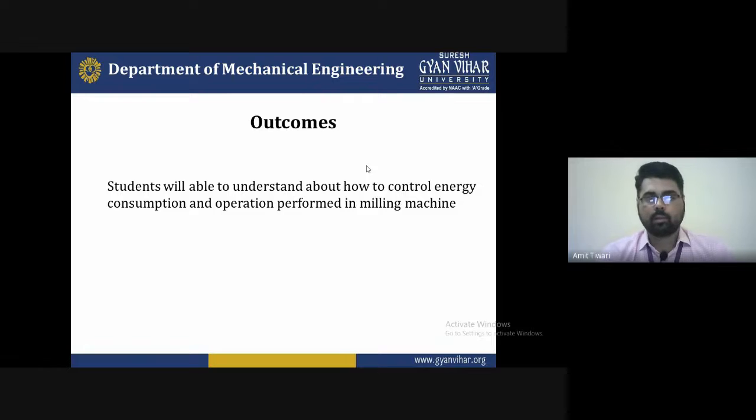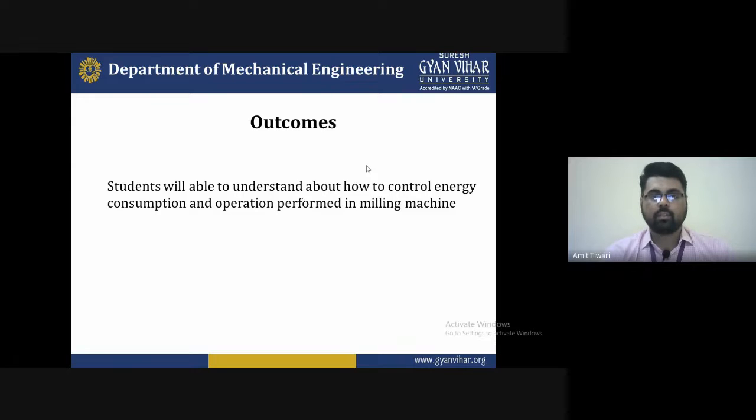After the end of the lecture, the student will be able to understand how to control energy consumption and the operations performed in a milling machine.